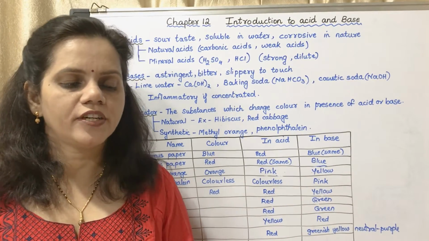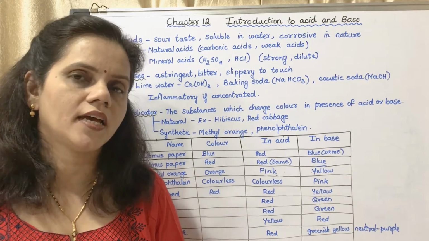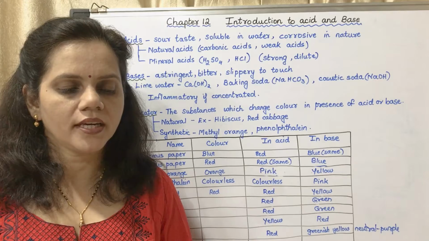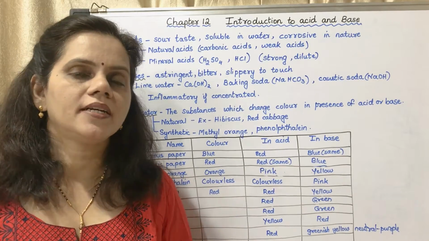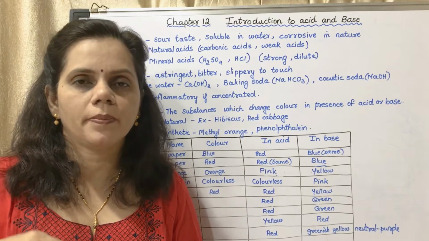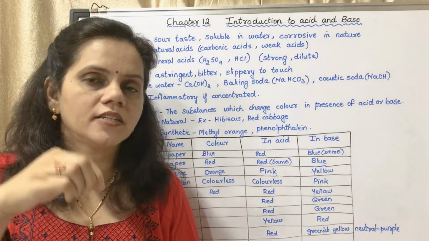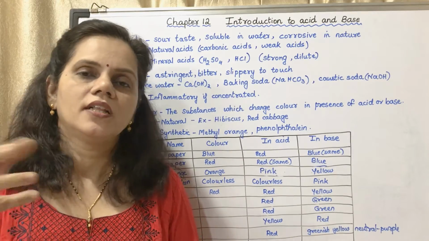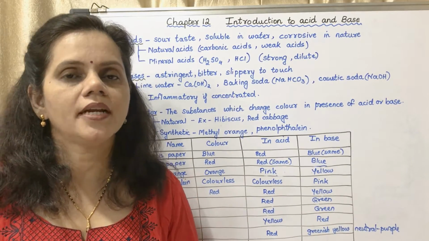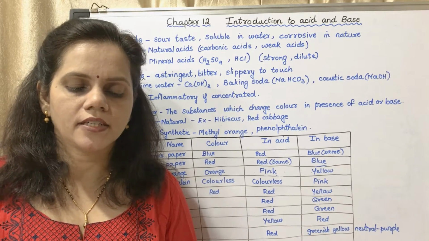Now towards the left, domestic indicator. Domestic indicator means the indicator which we can make at home. Example, turmeric. You have to crush turmeric, make it into a powder, make it into a solution, dip a filter paper into it, dry it, then you can get a turmeric paper. Okay, making of natural indicator, that you may read.